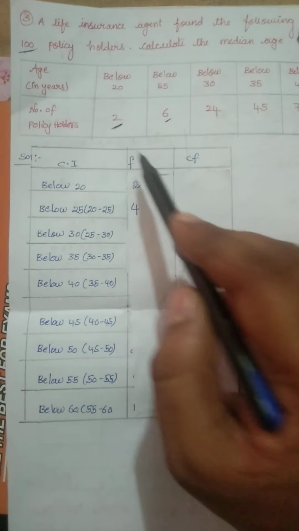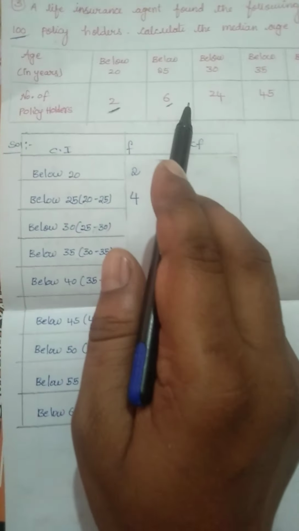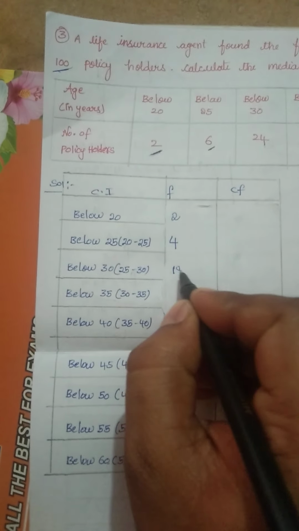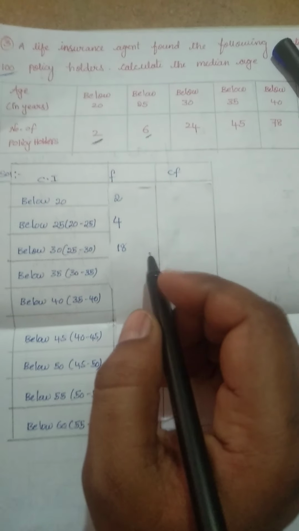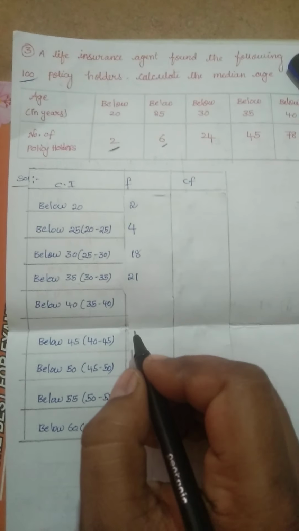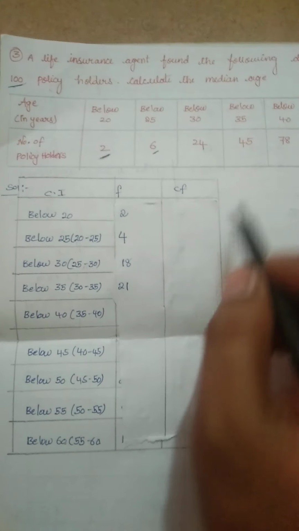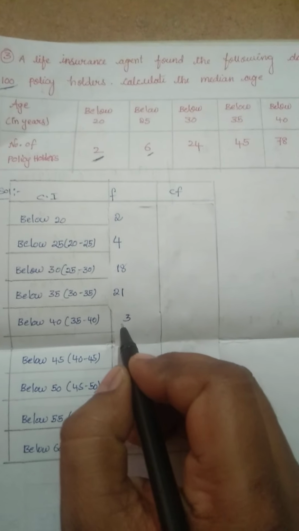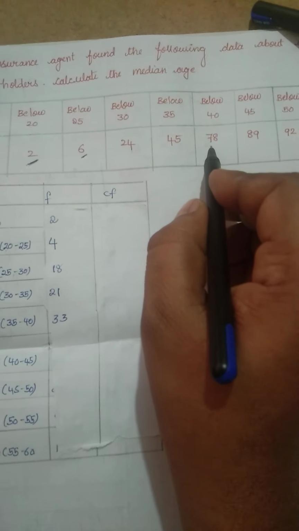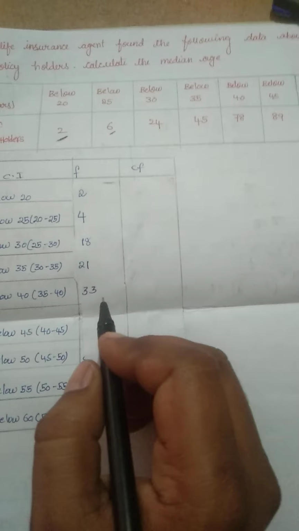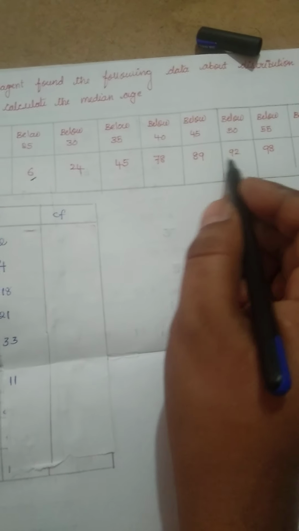Next, below 30 in the sense 24 minus 6, that is equal to 18, and below 35 in the sense 45 minus 24, that is equal to 21, and below 40 in the sense 78 minus 45, that is equal to 33, and below 45 in the sense 89 minus 78, that is equal to 11.